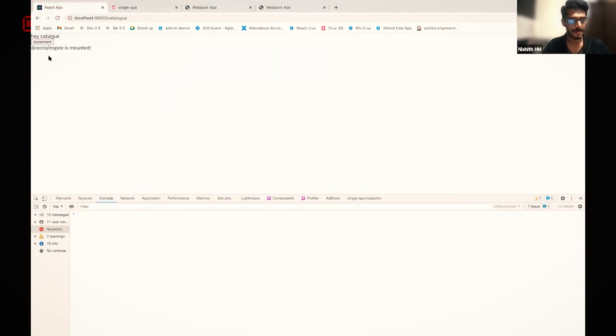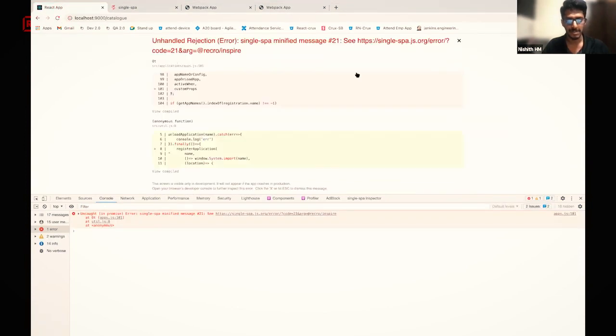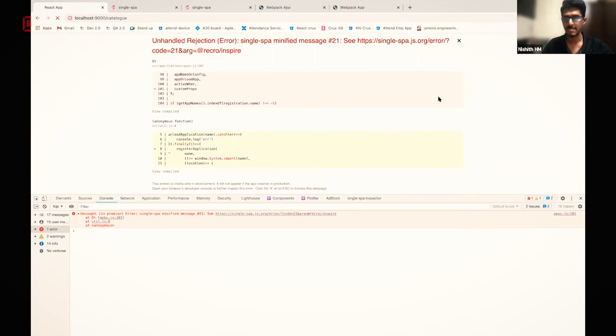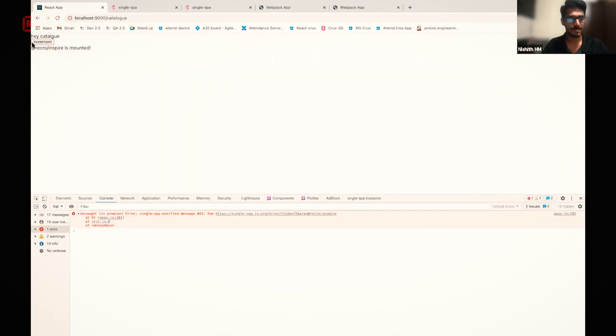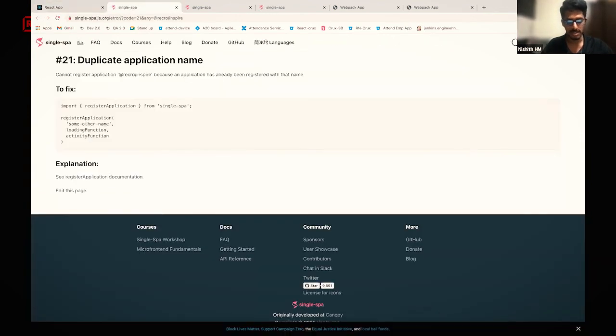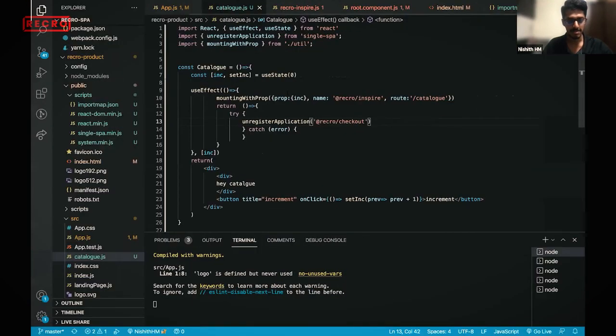Let me just check. Okay, let me reload the application once again. I think I missed something else. Let me check, and it should work. Just give me a second.